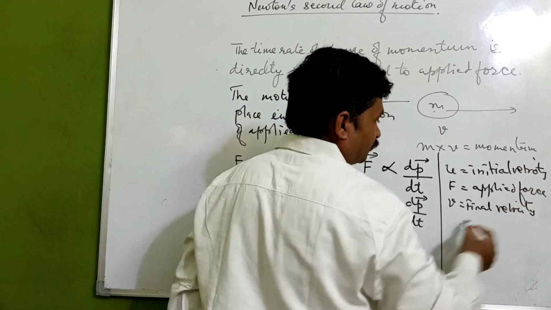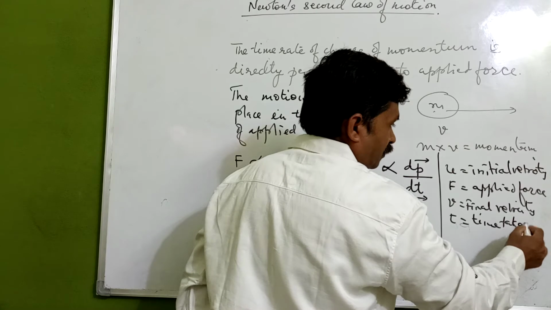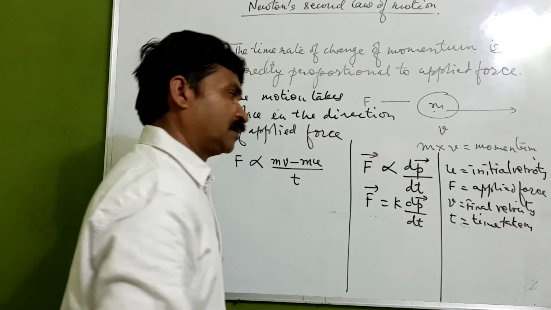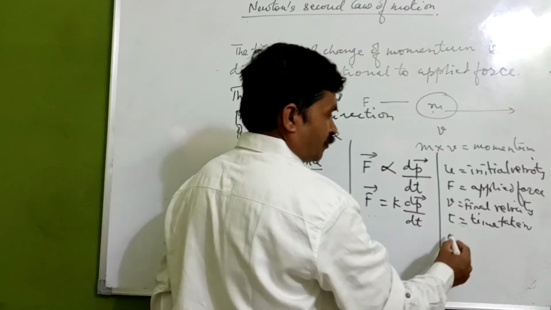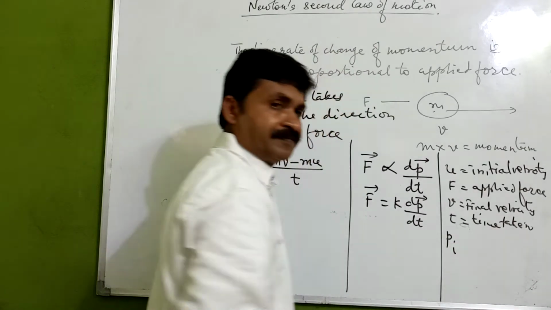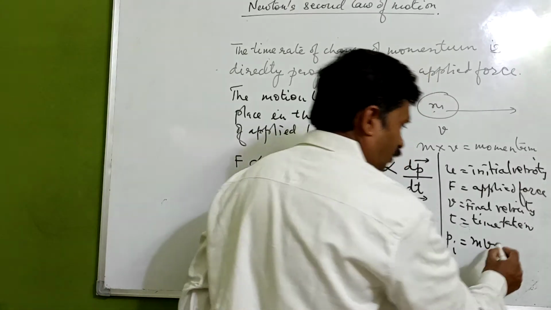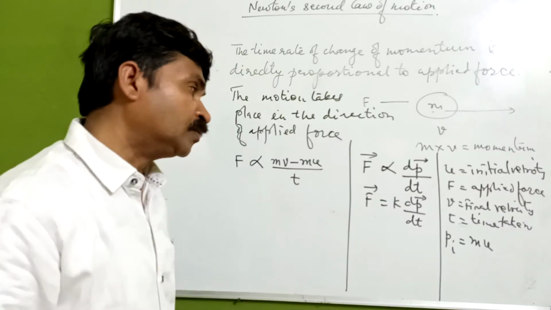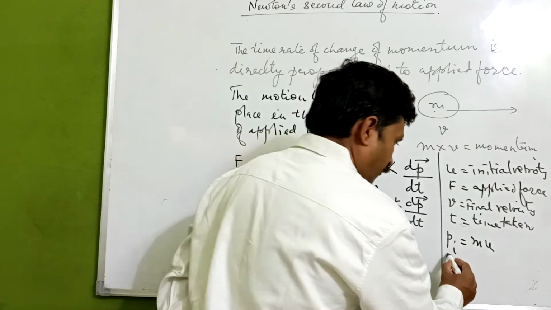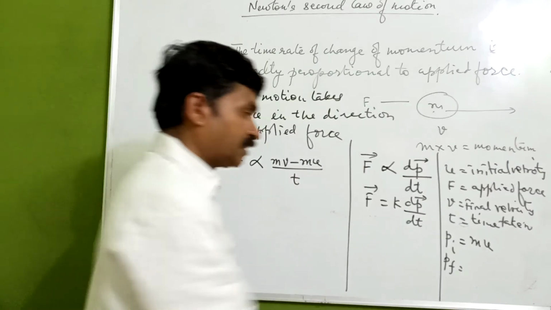We write this change in momentum divided by time taken. So the time rate of change of momentum is directly proportional to the applied force. Force is directly proportional to the time rate of change of momentum.